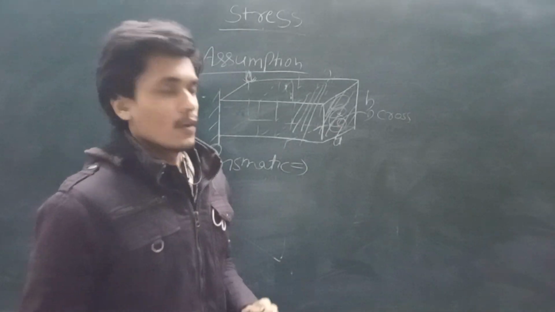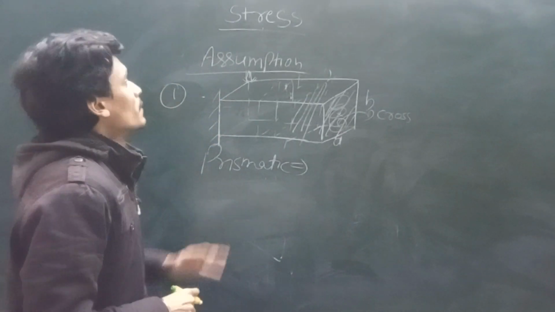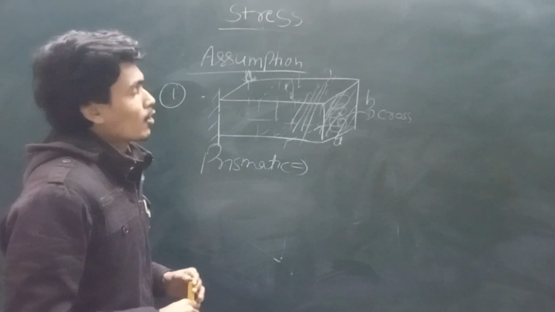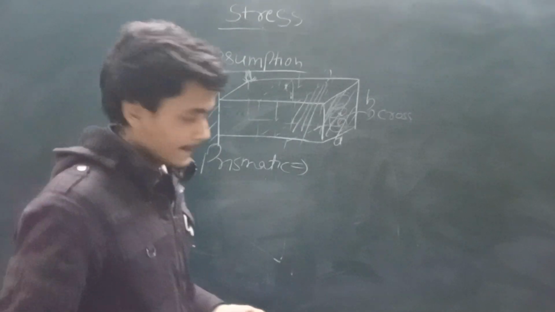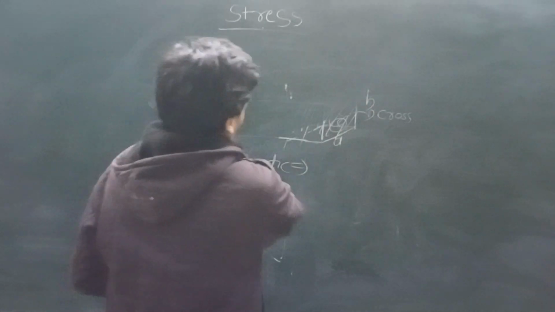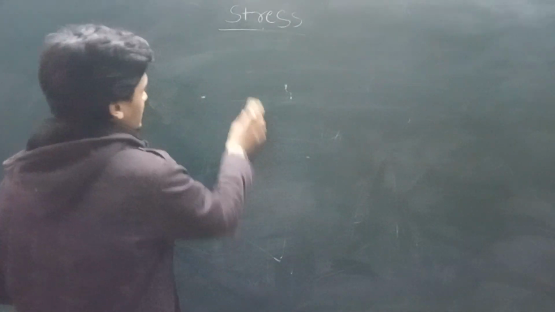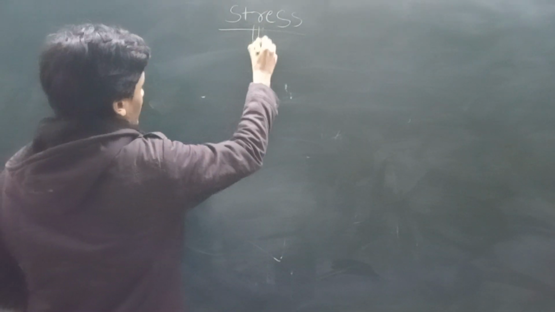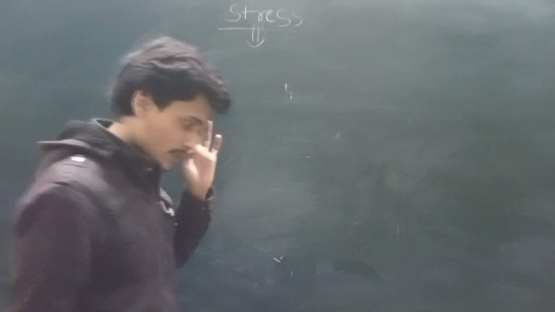I think we all know what the cross section area is, or what a prismatic bar is. Now, this is the assumption we must know, and after that, let's talk about the stress. What is the stress?